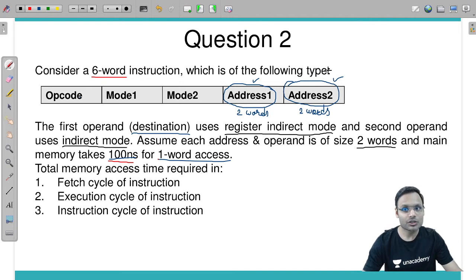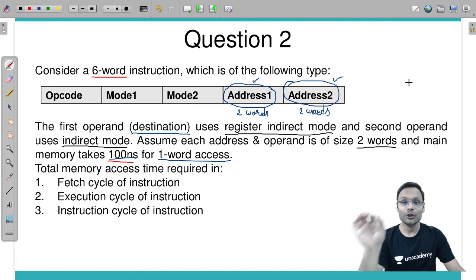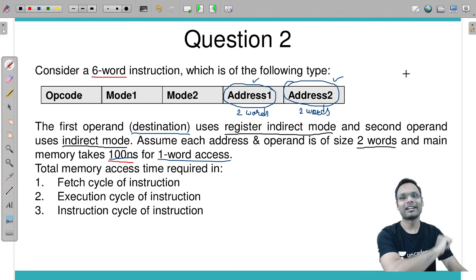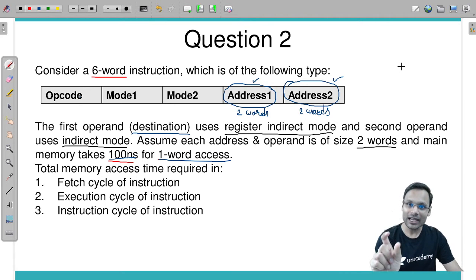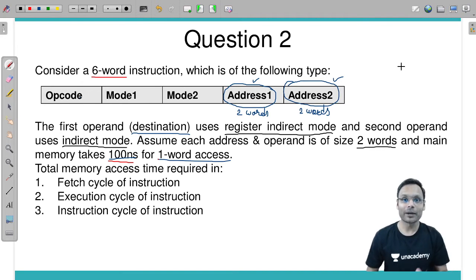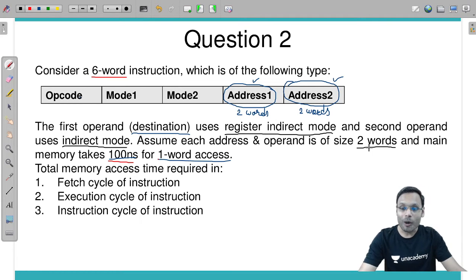Indirect mode says here we will have some address. Take that address and go to the memory. You will not get the operand, but you will get the effective address. Use that effective address and access the memory again, and you will get the operand. Two accesses: one time you get the address, another time you get the operand, and both are of 2 words.